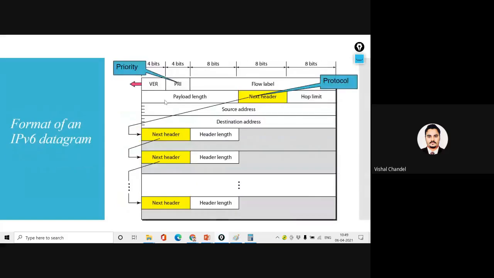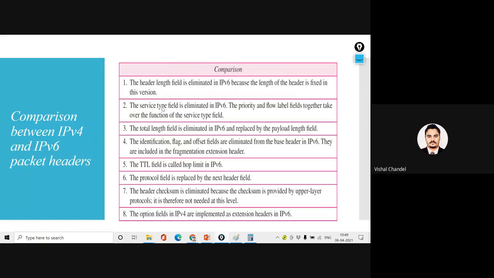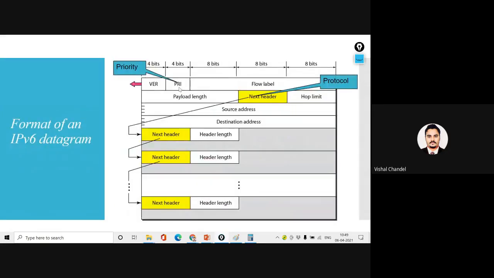Is it clear? Why have we removed the header length? Because the header size is fixed. The service type field is eliminated in IPv6. The priority and the flow label fields together take over the function of the service type. Which type of service we are using will be defined by the priority and by the flow label.